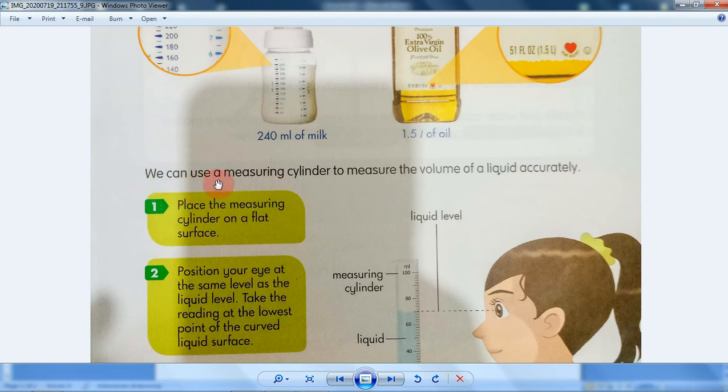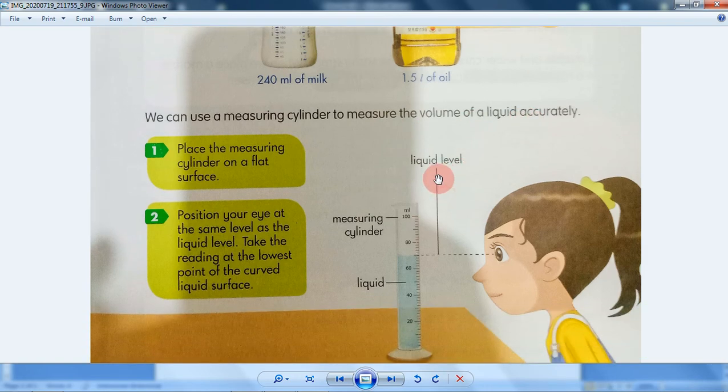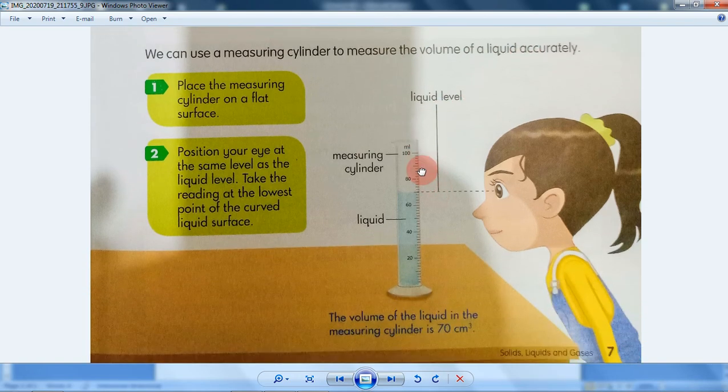We can use a measuring cylinder to measure the volume of a liquid accurately. So if you want to measure a liquid, you can use this cylinder. Just put a liquid in, for example milk, water, or oil.